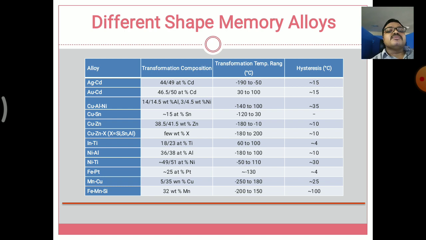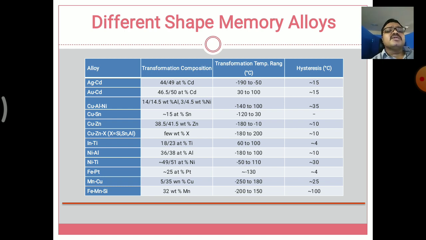And next one is also AuCd, gold cadmium, and it consists of 46.5% cadmium. So a 30 to 100 degrees temperature range has been used here. Next composition is copper aluminum nickel, which has a lower composition than the other transformation compositions.